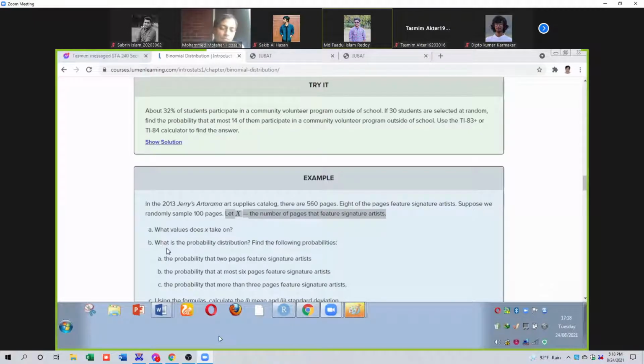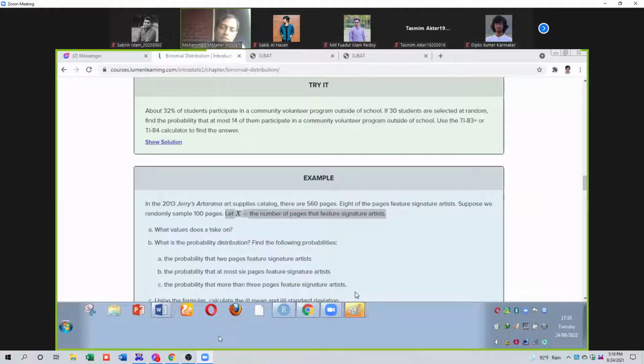Second question: what is the probability distribution? X ranges from 0 to 8, up to 8 pages. Find the following probabilities. What is the probability distribution?